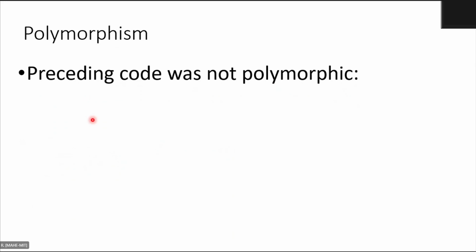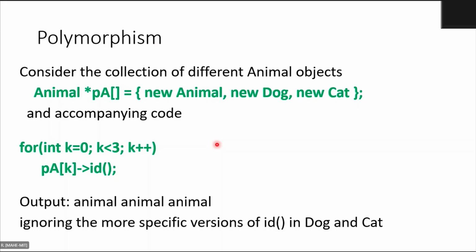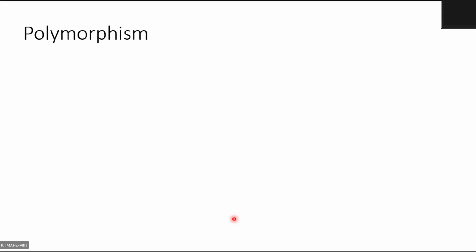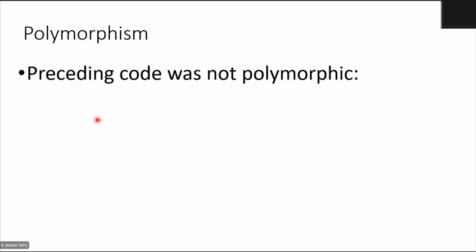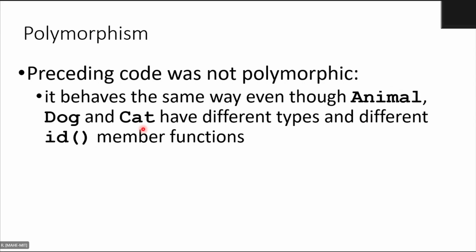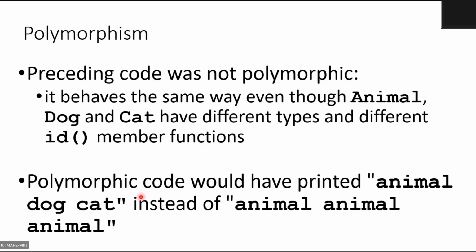So let us see. The preceding code, this code, is not polymorphic because it gave you the same result, animal, animal, animal. But I wanted different results for different animals. I wanted that polymorphism, but that was not possible. So it behaves the same way even though animal, dog, cat have different types and different ID member functions. Polymorphic code would have printed animal, dog, cat instead of animal, animal, animal. This is what I want. So let us see what changes I should make to the previous code to make it polymorphic.